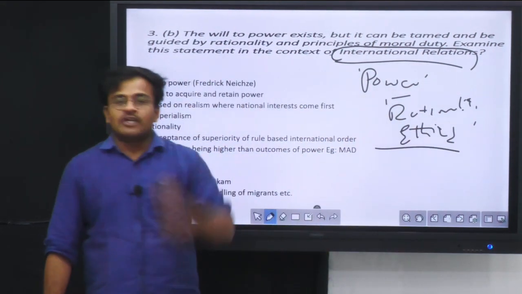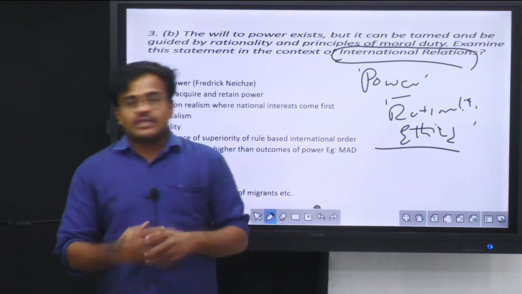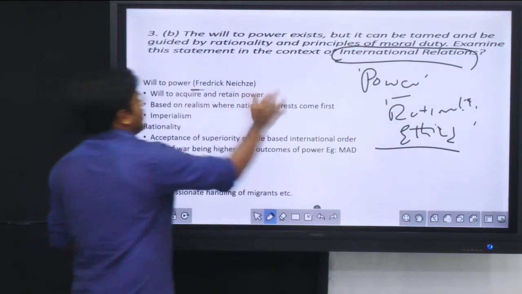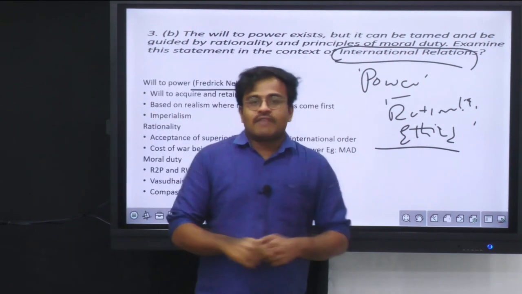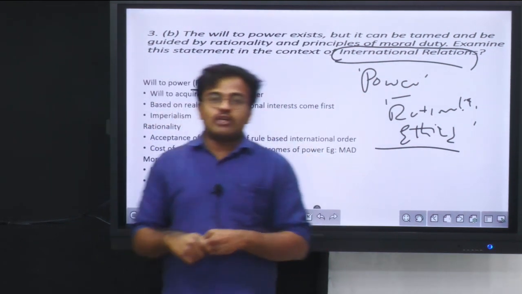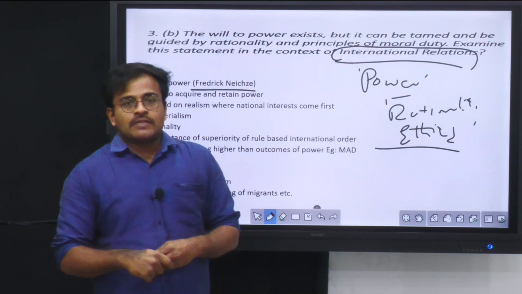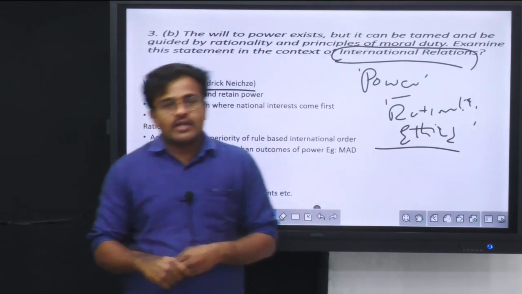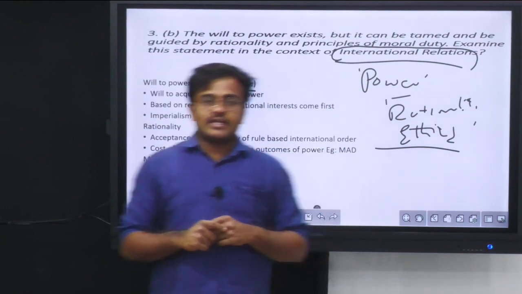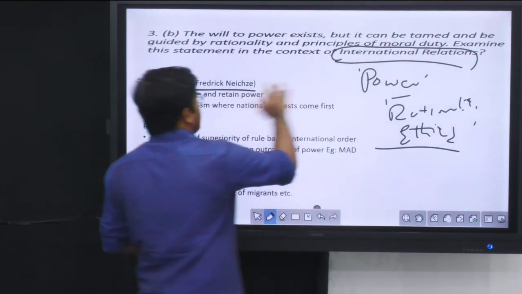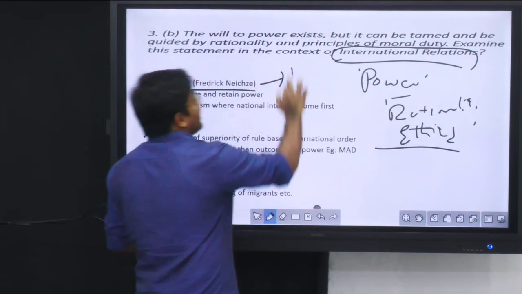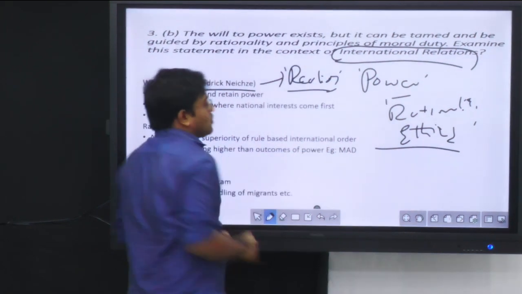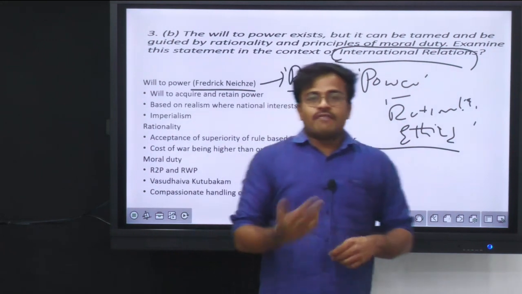This concept of will to power is a very famous concept in political science and ethics too, and it was propounded for the first time by Friedrich Nietzsche. So if you want, you can invoke Friedrich Nietzsche, who first gave this concept of will to power. So what is the concept of will to power? It places national interest at the forefront in international relations, and the policies which pursue will to power are based on realism. The realist school is based on the concept of will to power.